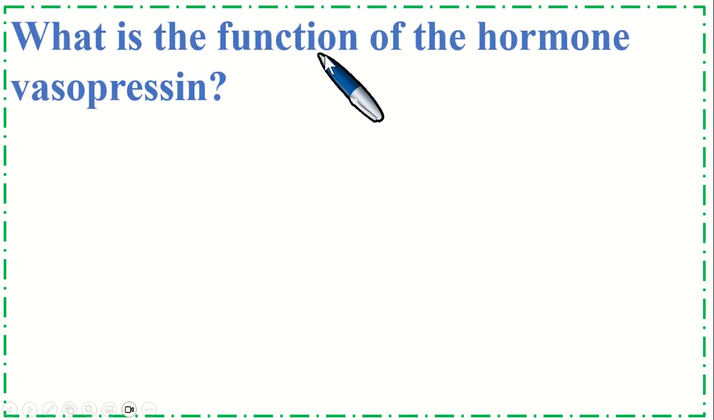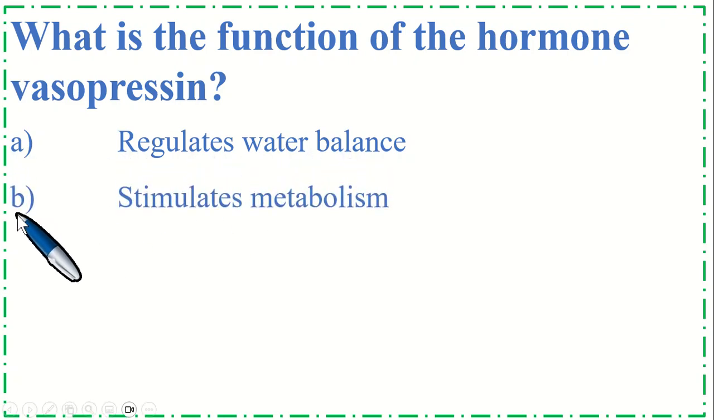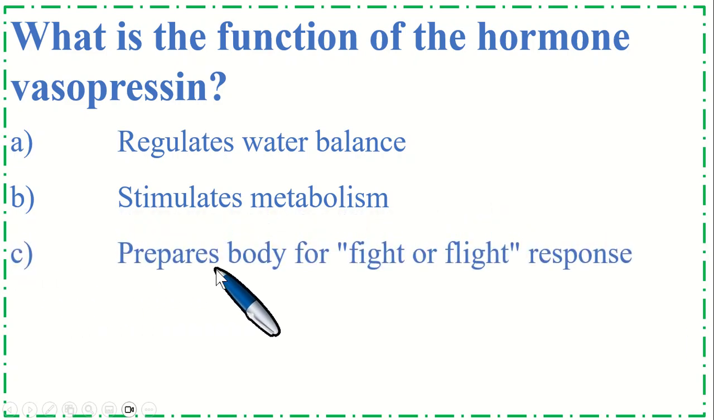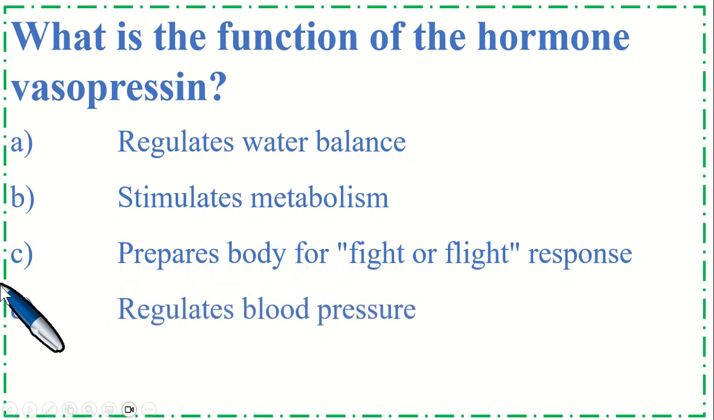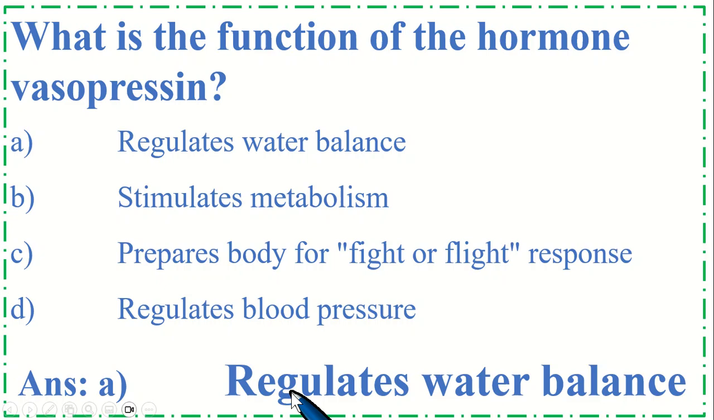What is the function of the hormone vasopressin? Option A, regulates water balance, B, stimulates metabolism, C, prepares body for fight or flight response, and option D, regulates blood pressure. So the correct option is A, regulates water balance.